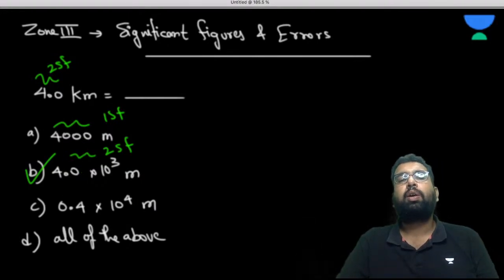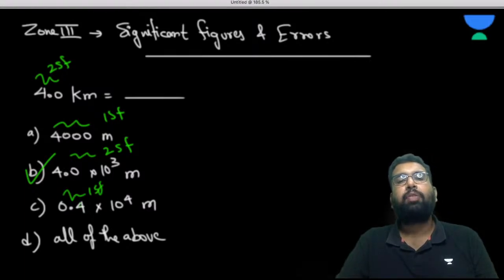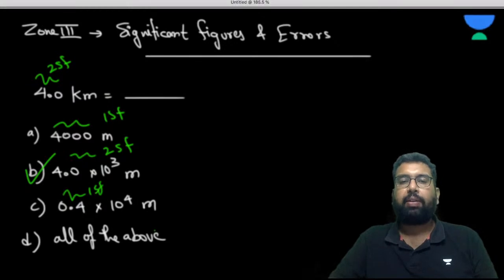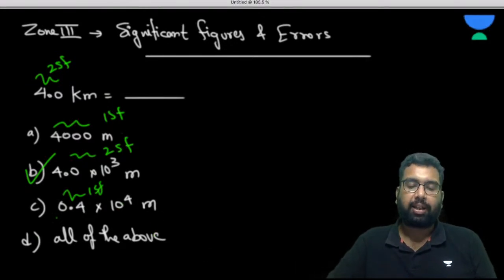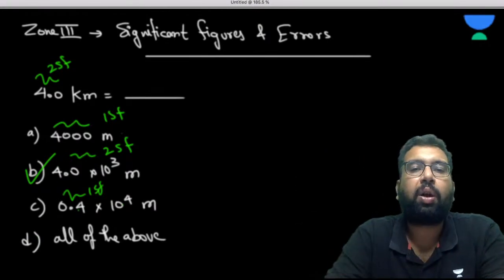Now, see the third option. Only one significant figure, because initial zeros are never significant and the non-zero digit is significant. 10 to the power 4 is not significant. So this is not correct, and the answer is B. Now please tell me, are the rules of significant figures clear or not? Please answer me.